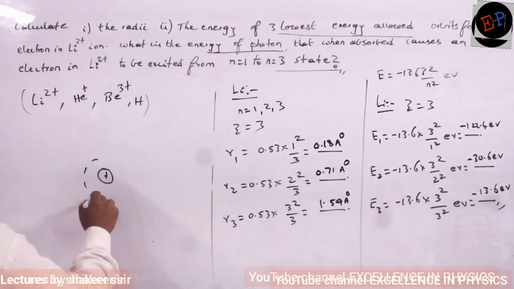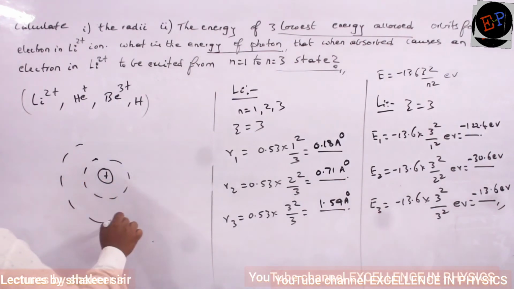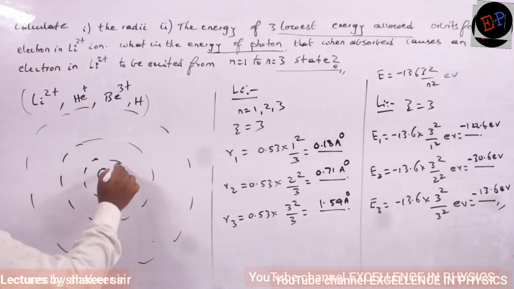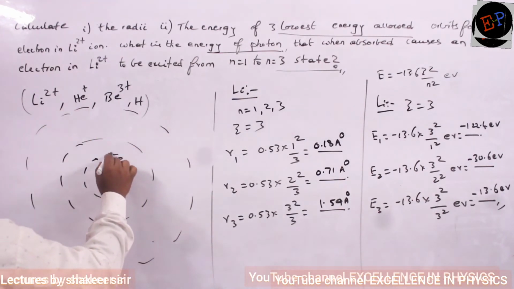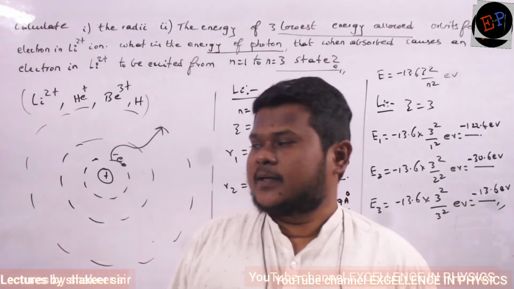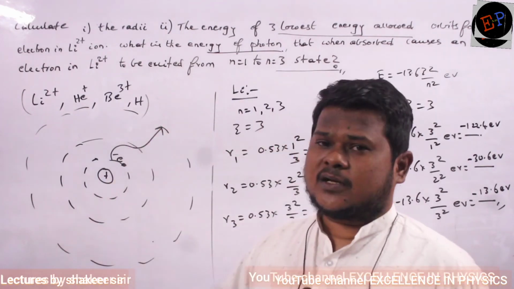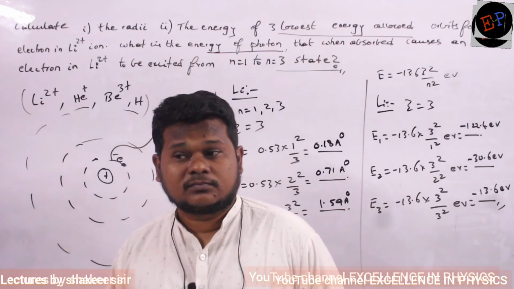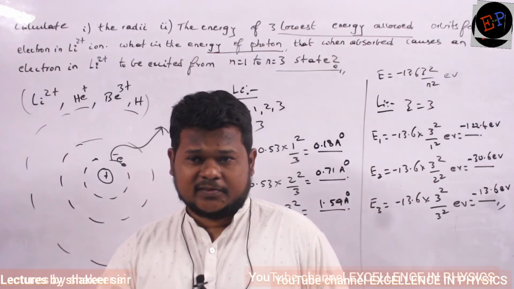So this is the first orbit, this is the second orbit, and the third orbit may be somewhere here. So I want to make this electron travel from first orbit to third orbit. Then what I have to do, can you say? To move the electron from first orbit to third orbit, what should be done? I have to supply energy.